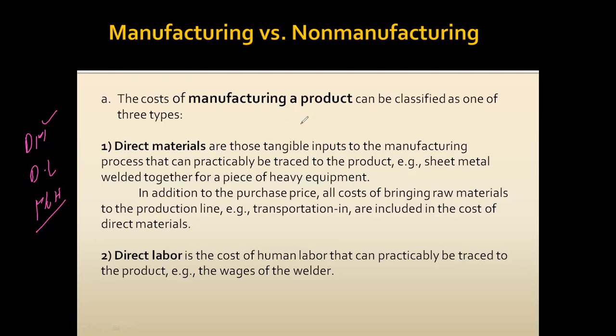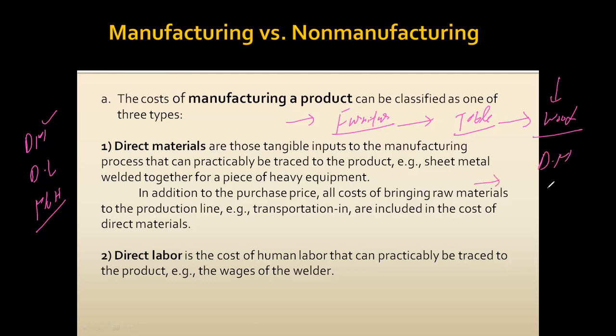Take the example of a furniture manufacturing industry making tables. Assume you have an exact calculation of the wood you use for one table, how much you are going to spend. In that case, wood can be considered as direct materials.